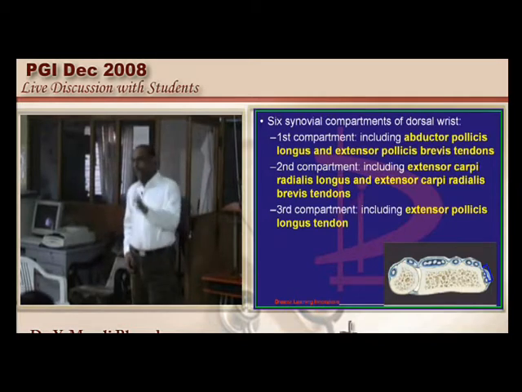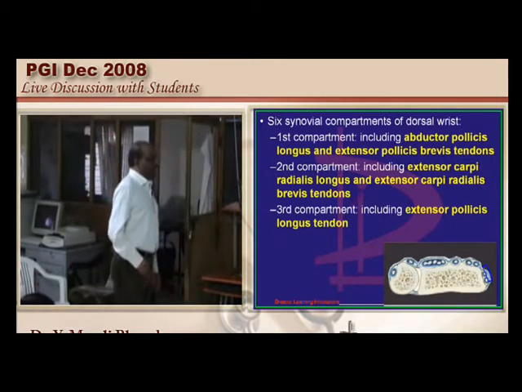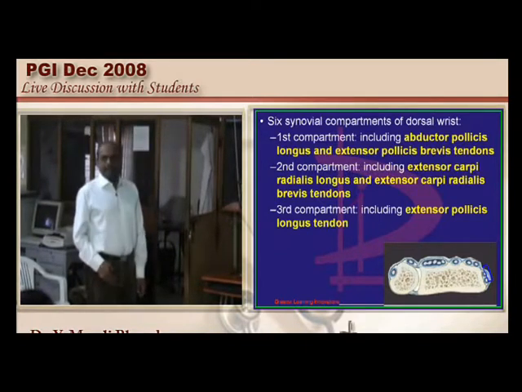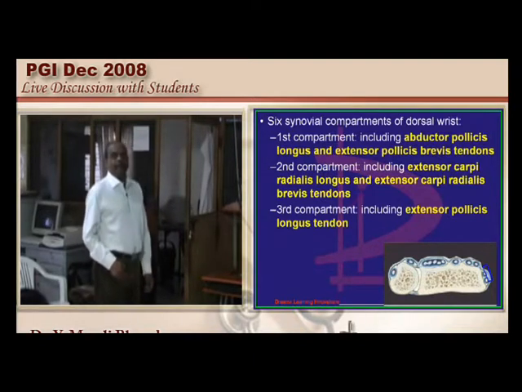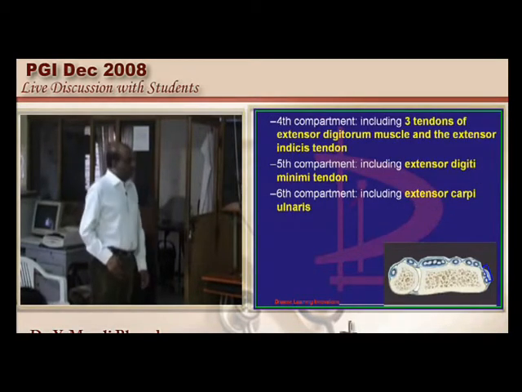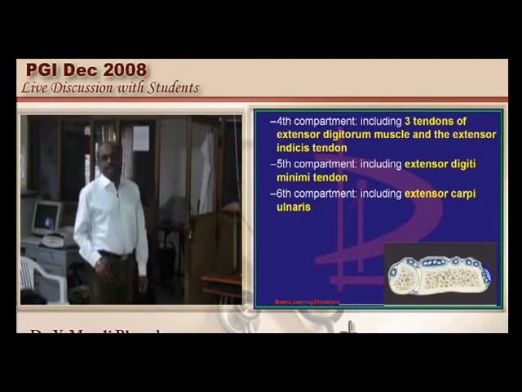Now in the first extensor compartment, you have two muscles, abductor pollicis longus and extensor pollicis brevis. Second compartment, there is extensor carpi radialis longus and extensor carpi radialis brevis. Third compartment, you have got extensor pollicis longus. Fourth compartment, three tendons of extensor digitorum and extensor indicis. Fifth compartment is extensor digiti minimi, and sixth compartment is extensor carpi ulnaris.